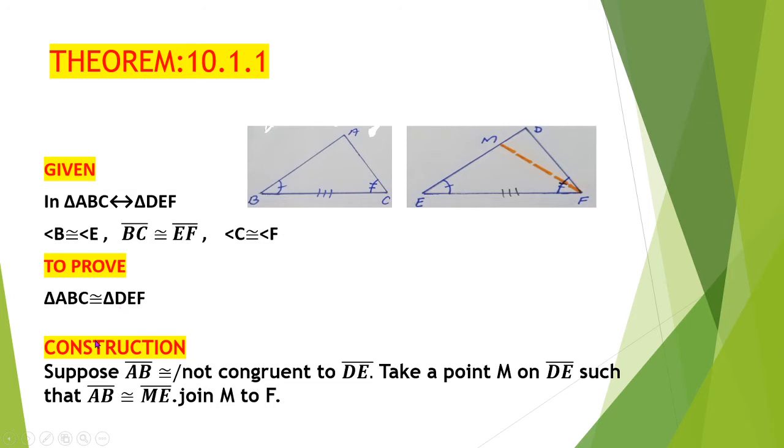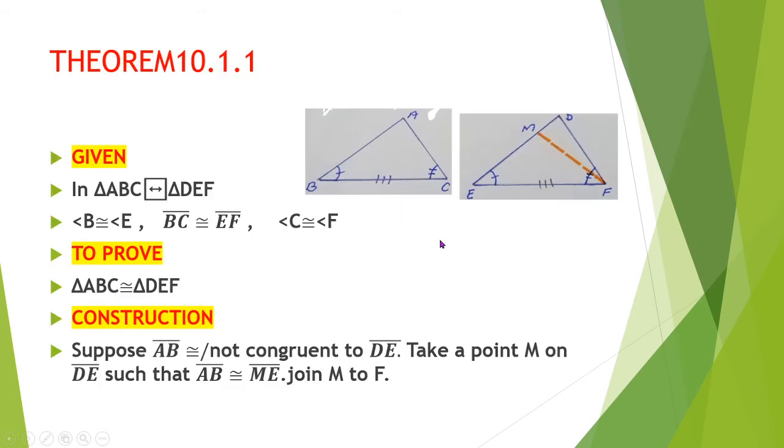During construction, what have we done? We are just supposing that AB is not congruent to the side DE. Instead of this, we have taken another point M on DE in such a way that the side AB is congruent to the side ME, and we have joined M with point F. In this case we are getting a new triangle, that is MEF. Now we have to start our proof.